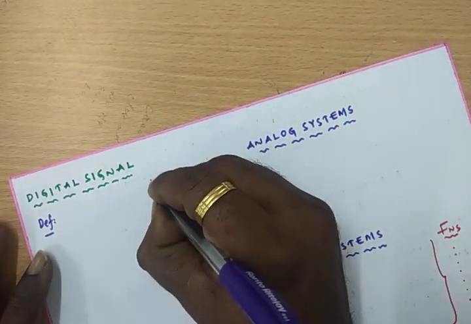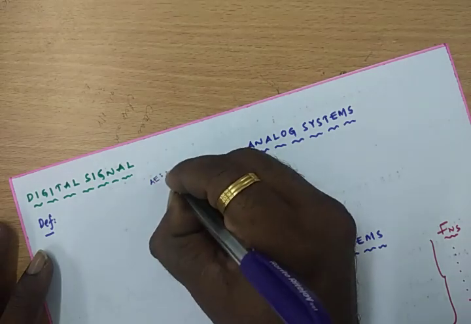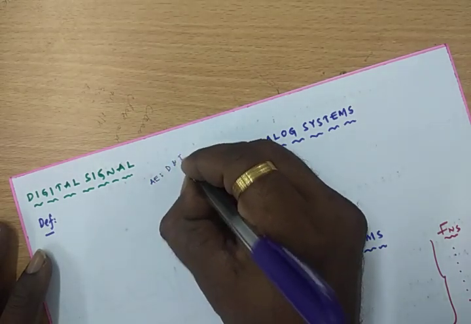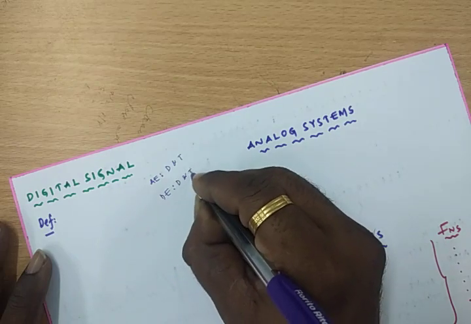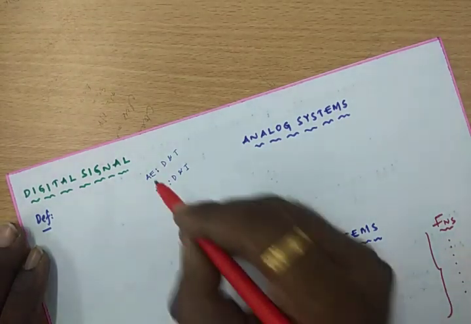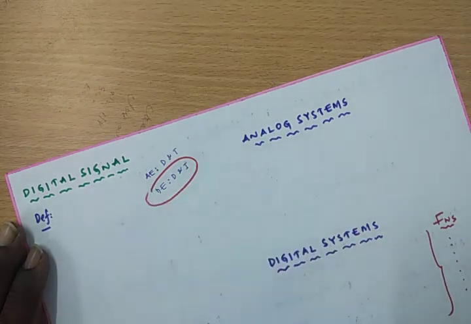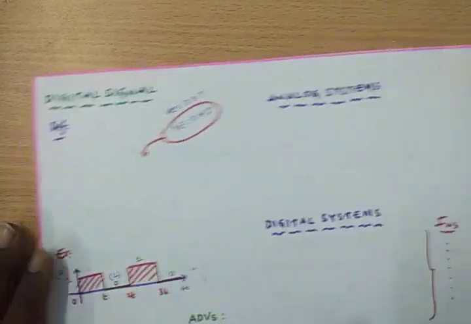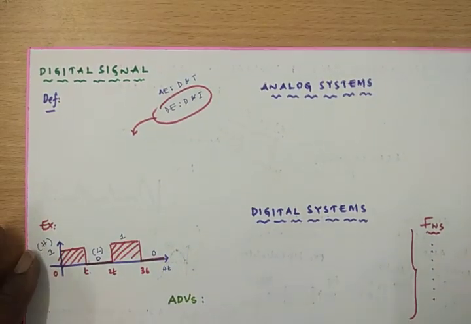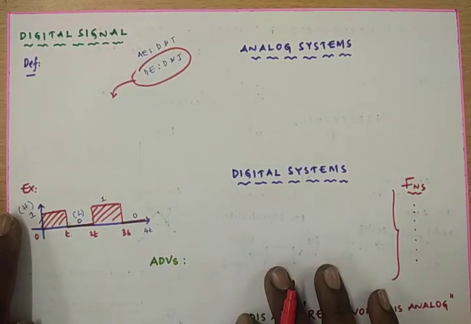In analog electronics we use diodes and transistors, and in digital electronics also we use diodes and transistors. But in digital electronics, these diodes and transistors can be designed to operate in two modes of operation only.